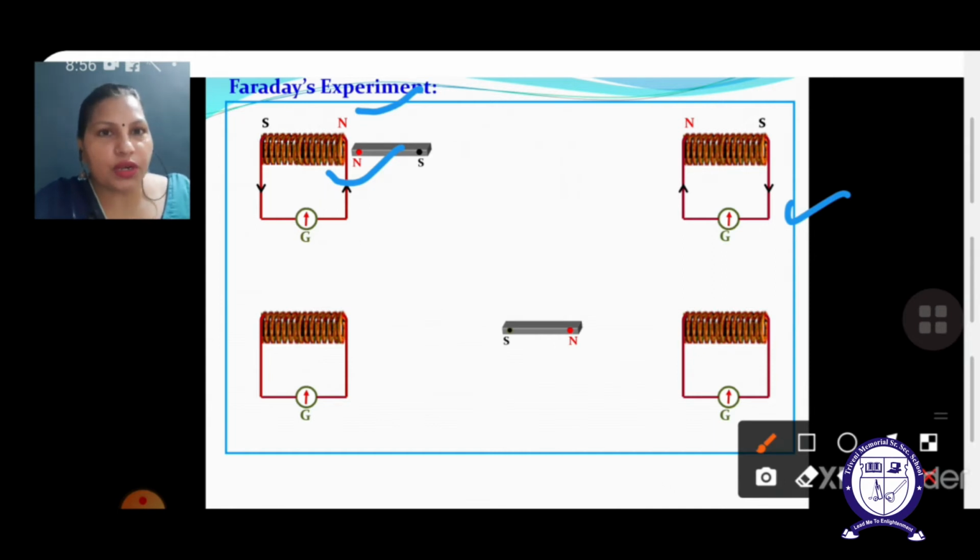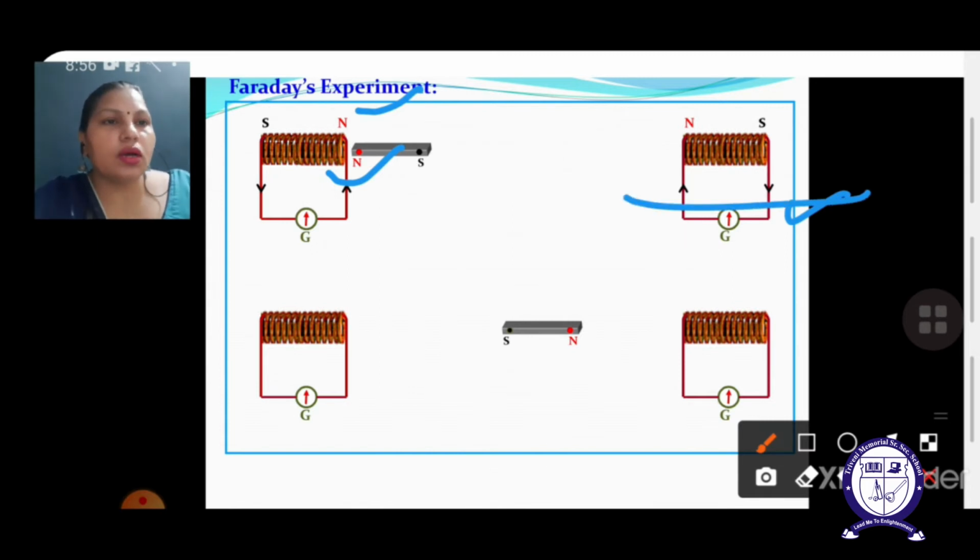Both coils generate induced current. In the first case, this is due to the motion of the magnet towards the coil, and like poles have been generated in the coil. Similarly, in the second coil, unlike poles have been generated as the bar magnet is moving away from this coil.